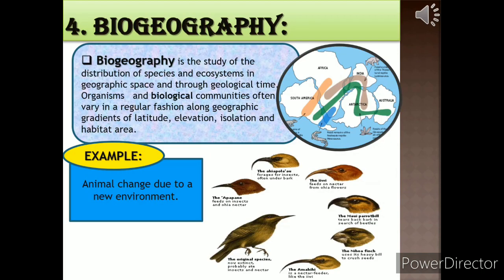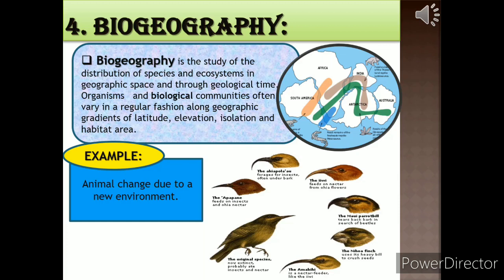Fourth interdisciplinary branch is biogeography, in which biology and geography interlink with each other. According to definition, biogeography deals with the distribution of living organisms in different geographical regions or areas. For example, animals change their body shape or body structures due to difference in environment or availability of food in different environments.